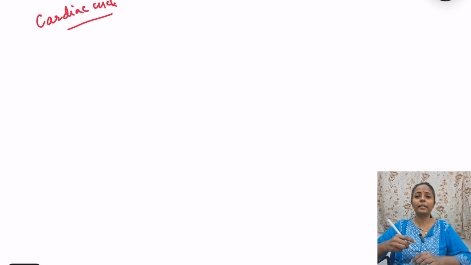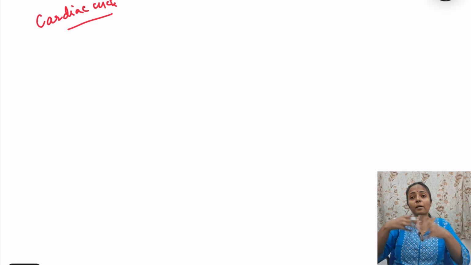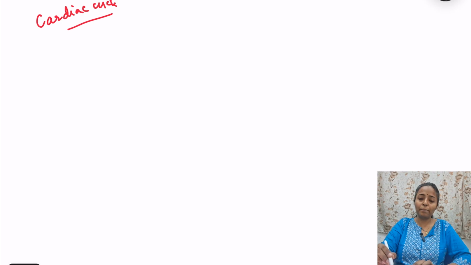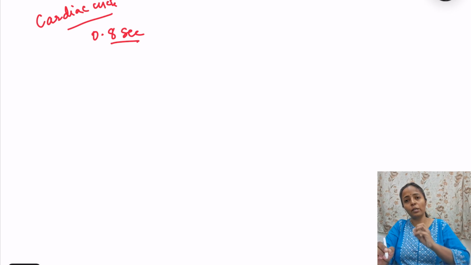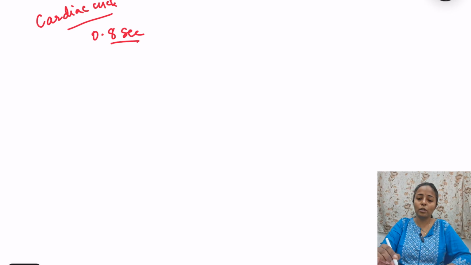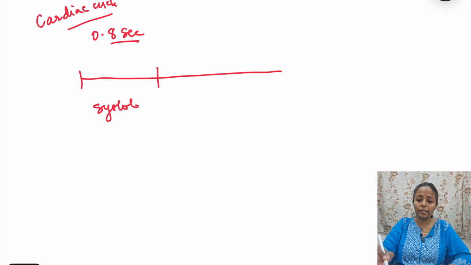We discussed about the potential. Very important topic now we will discuss, that is cardiac cycle. ठीक है, cardiac cycle. What is cardiac cycle? Cardiac cycle है मतलब एक बीट में, in one beat what is happening, that is cardiac cycle. तो one beat is approximately 0.8 seconds. ओके, तो इसमें क्या होता है, हार्ट कॉन्ट्रैक्ट करता है, that is systole, and then the heart dilates, that is diastole. Heart relaxes, that is diastole. तो we have systole and we have diastole.